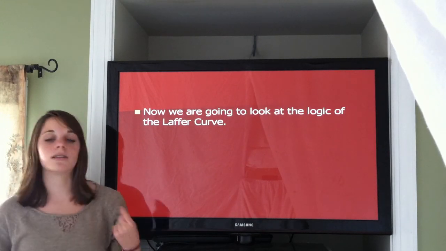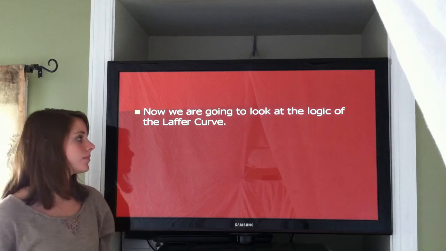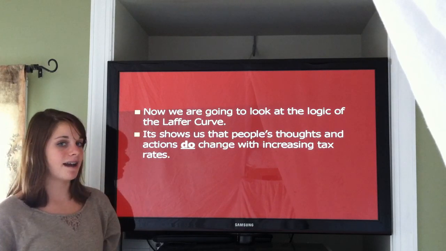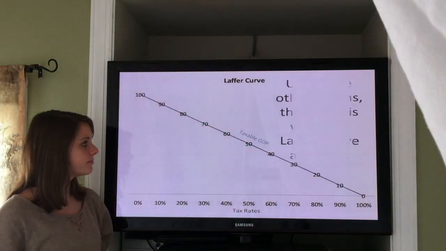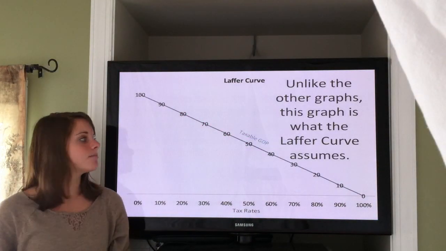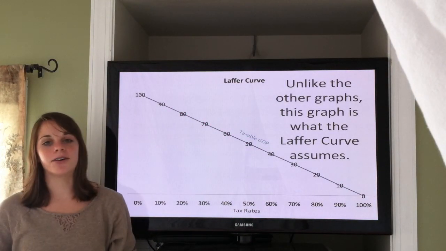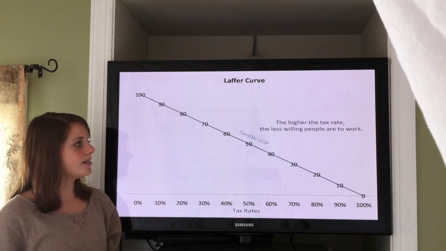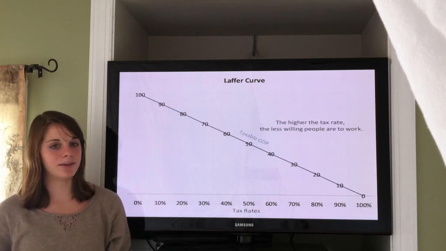Now we are going to look at the logic of the Laffer Curve. It shows us that people's thoughts and actions do change with changing tax rates. Unlike the other graphs, this graph is what the Laffer Curve assumes. The higher the tax rate, the less people are willing to work.